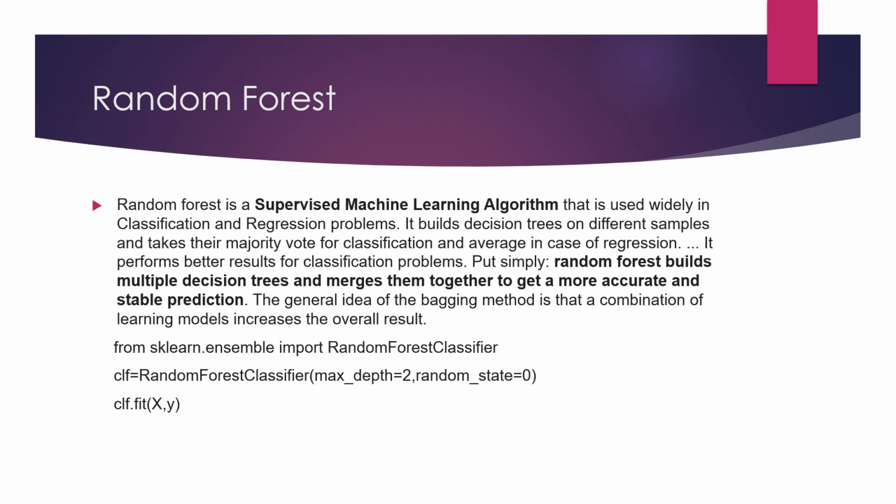Let me give again a real world example of this algorithm. When there are exams in school, when we were in 12th standard, one student prepares very well for his or her exam and then appears in the exam, so obviously he will get a good score. But if another student didn't prepare for the exams and appeared for the exam without preparing well, obviously he or she will not get a good score. So this is what random forest focuses on: a good overall score.